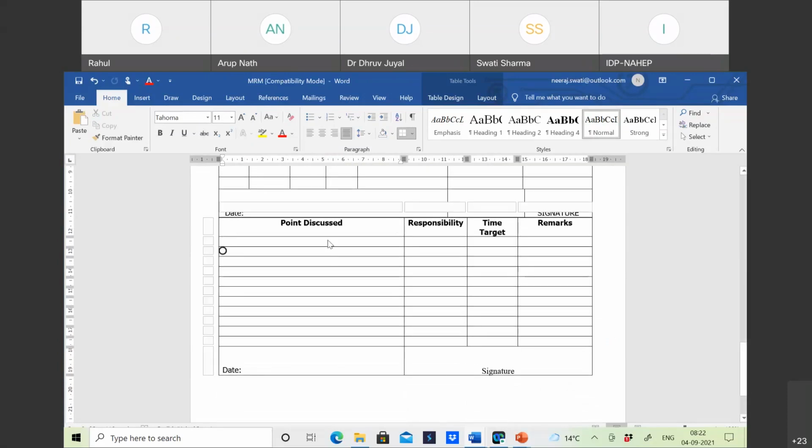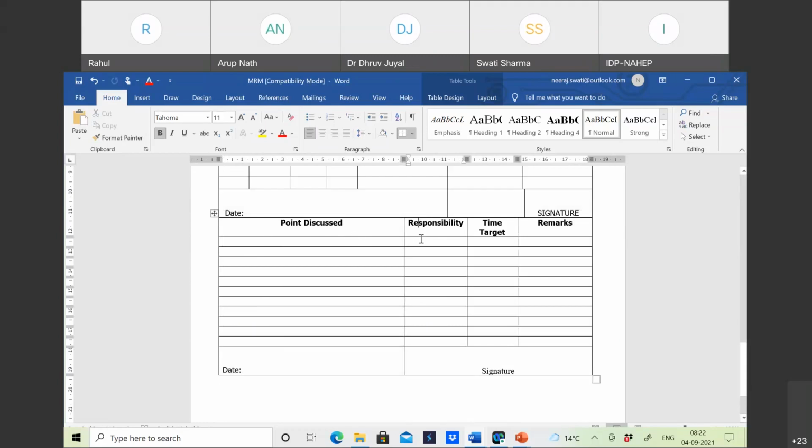What points are discussed? So here will be the outcomes. Point wise, whatever the agenda was set, every point shall be discussed here. No point shall be missed. So those points will come here. What were the outcomes shall be under each point over here.